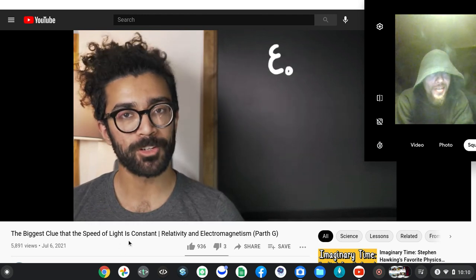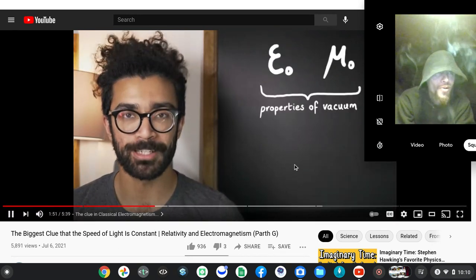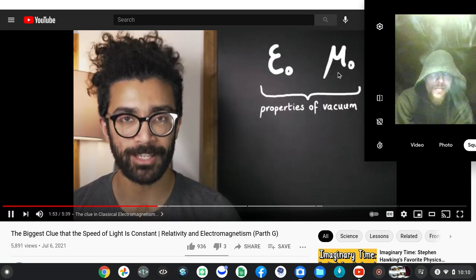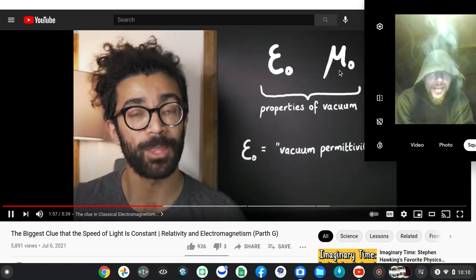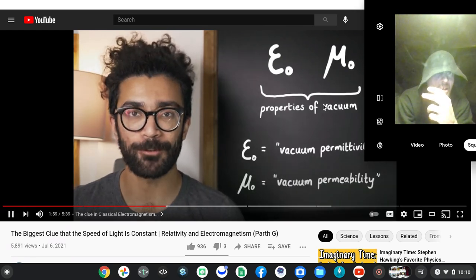Okay, so constants epsilon naught and mu naught are both properties of empty space, or a vacuum. You will see epsilon naught often known as the vacuum permittivity, and mu naught is often known as the vacuum permeability.